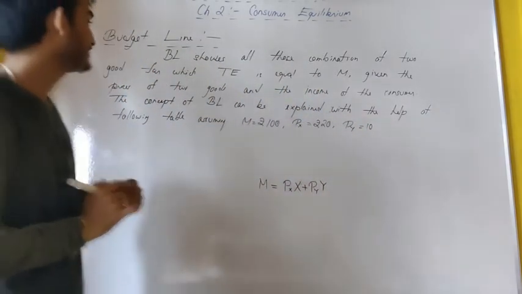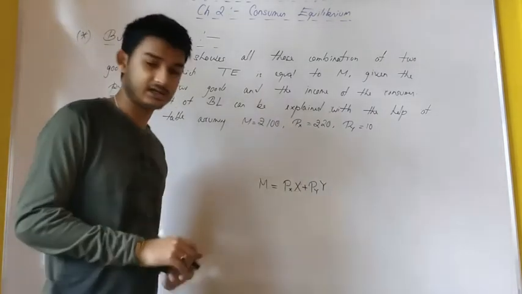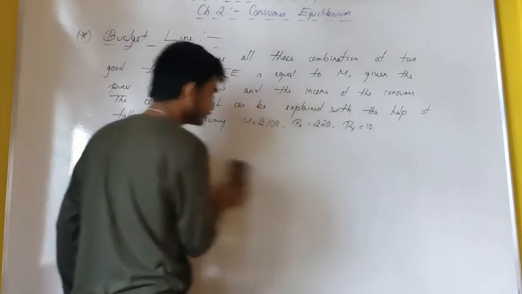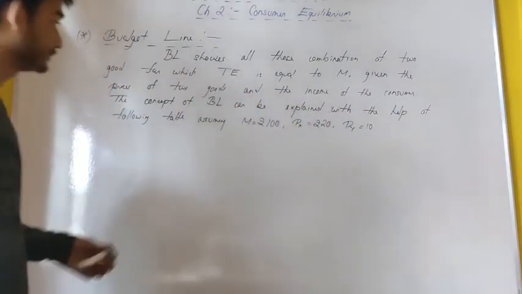This is a rough assumption we have taken just to show a hypothetical, arbitrary example.